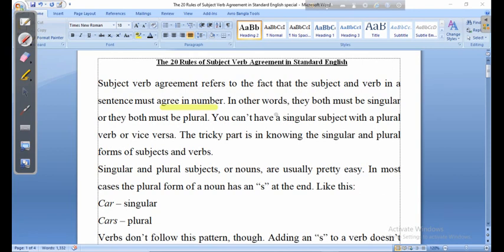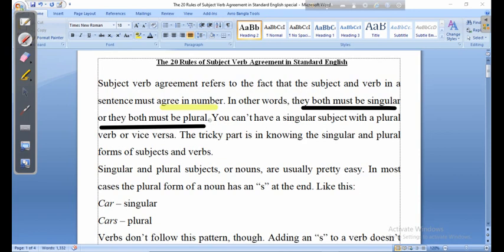In other words, they both must be singular or they both must be plural. Look at this sentence, my dear students.